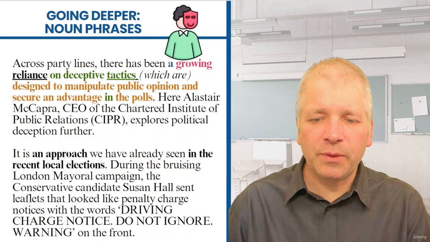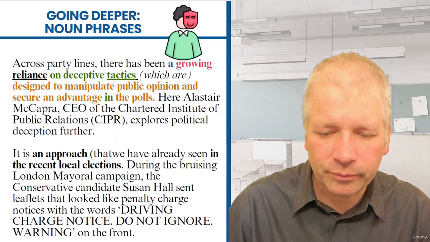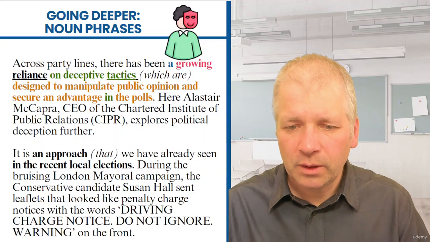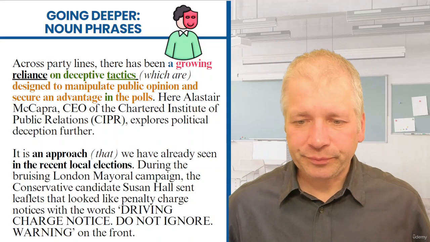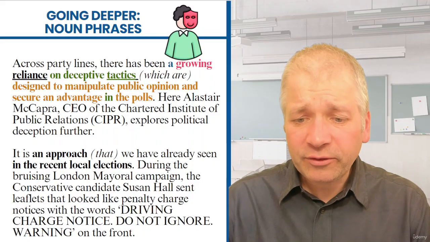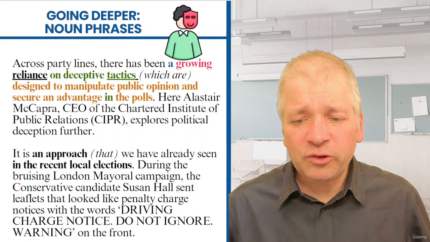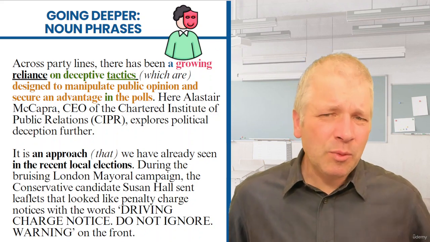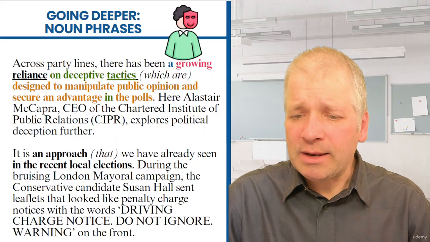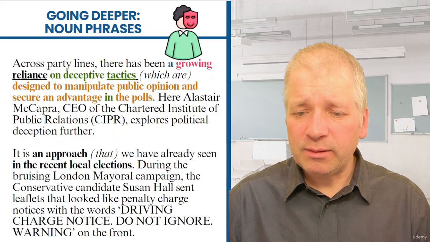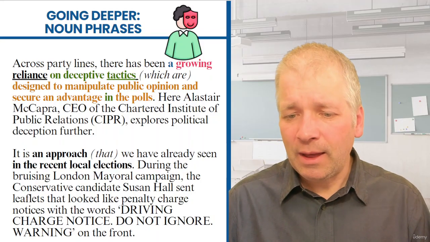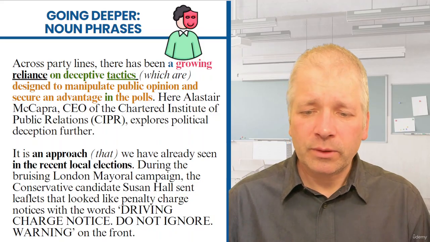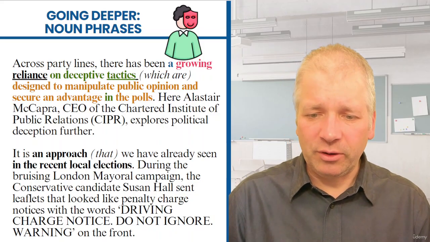Then we have the verb is, and then an approach is the noun. And again, we've got something potentially missing here, and that's the word that. It is an approach that. So here, that introduces a clause which is going to modify the noun before it. We would probably tend to call this a noun clause. It is an approach that, and then the information afterwards. We have already seen in the recent local elections.